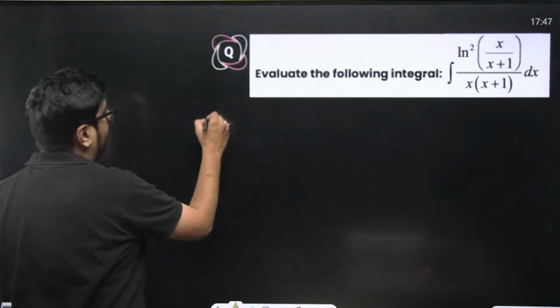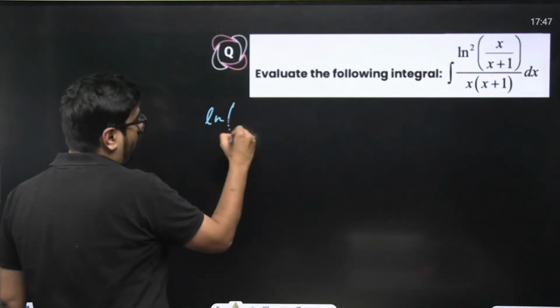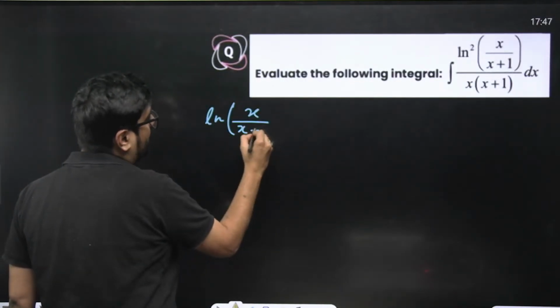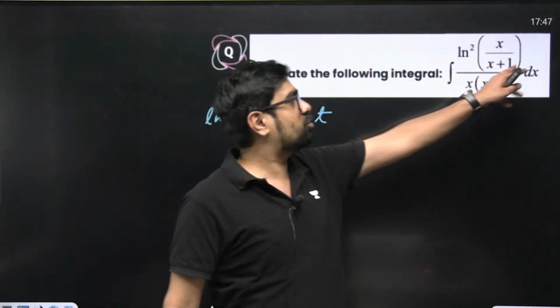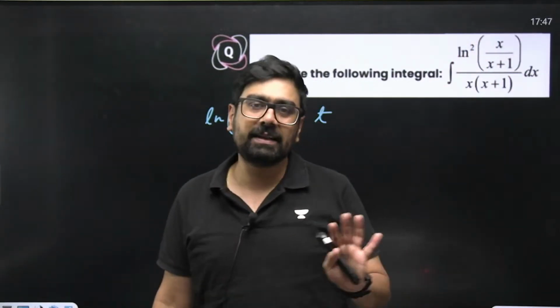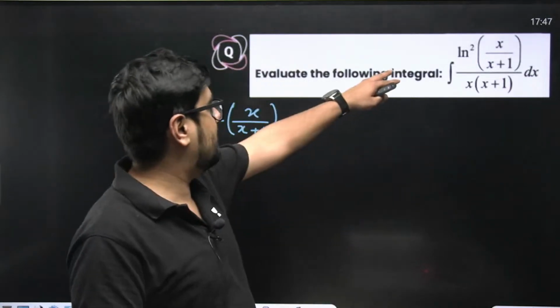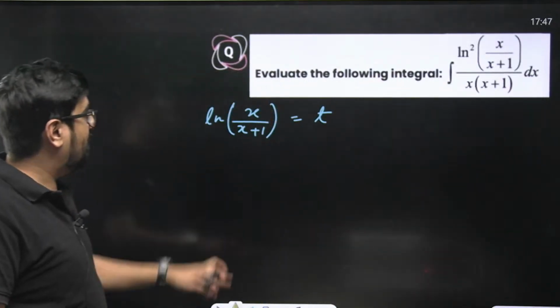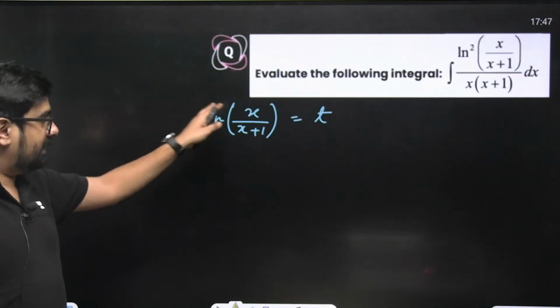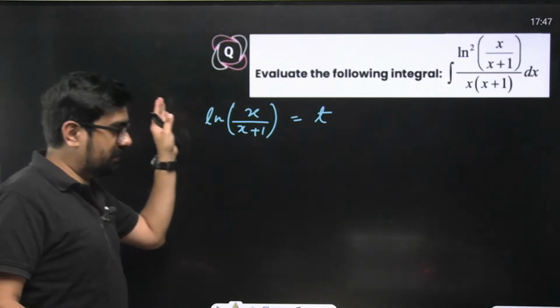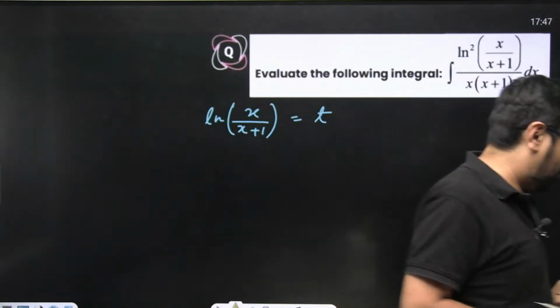For example, over here I can simply take ln of x by x plus 1. This thing I have, so I'll take this as t. Why? Because see, t square dt will be created, at least t square is there, and x into x plus 1 I have. When I'll differentiate it, if you are thorough with the differentials, just try to think of its derivative.